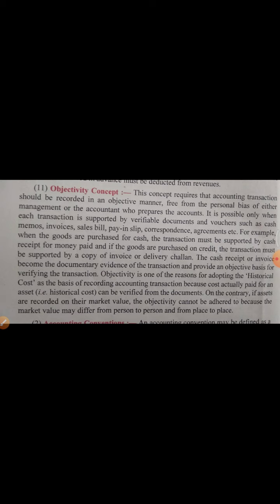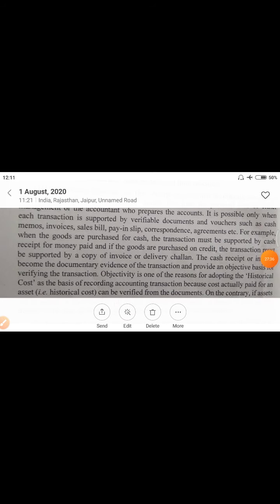Otherwise, the accountant or management can do fraud also. If you don't support your transaction with verifiable documents, they can do fraud also. They can do as they want. So this is the objectivity concept.